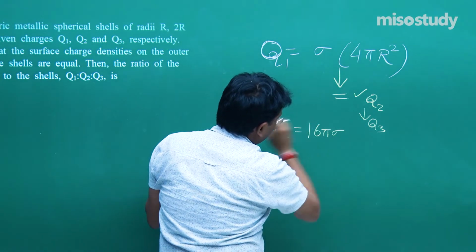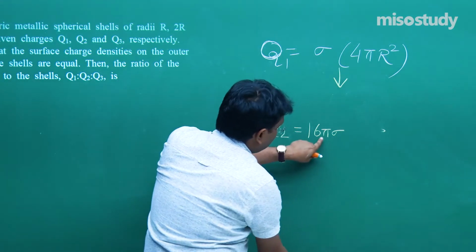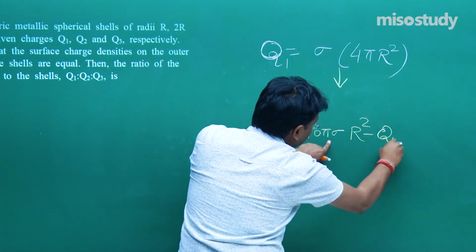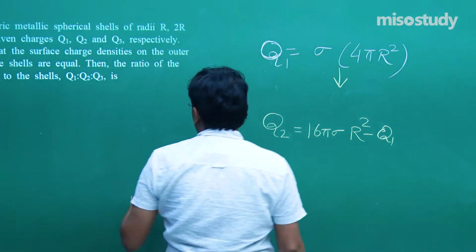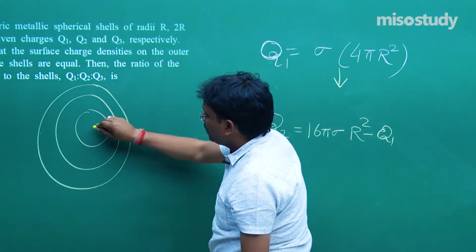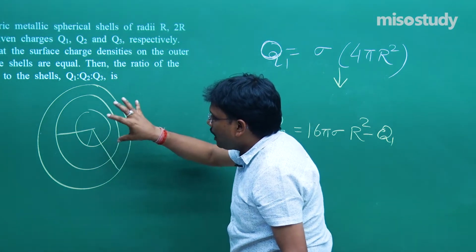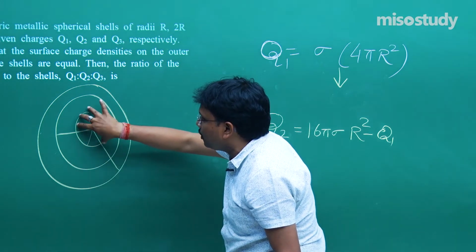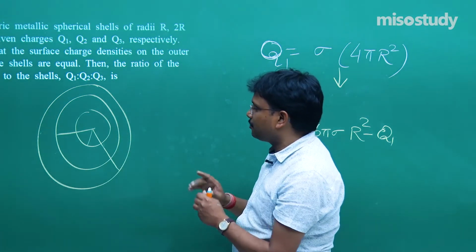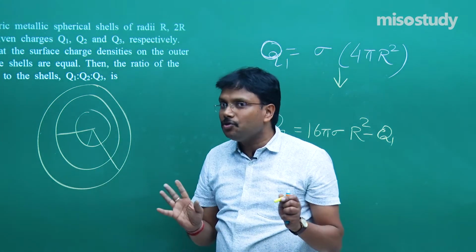So rather than writing down all these terms, now simply I can say Q2 is equal to 16 pi sigma r square minus Q1. Why? 1, 2, 3. This is one radius, this is second radius, this is third radius. If I am trying to say that the surface charge density on this is equal to the surface charge density on this, then very clearly it's visible that the surface area for both of these is not the same.